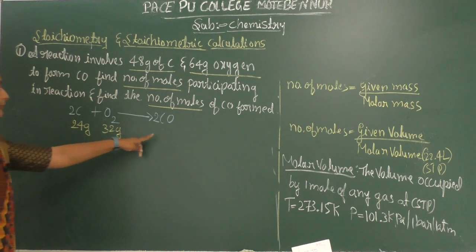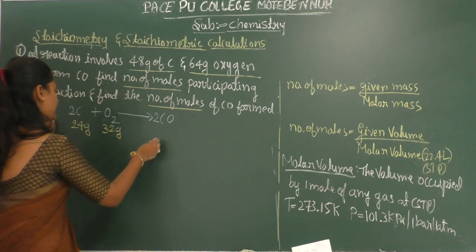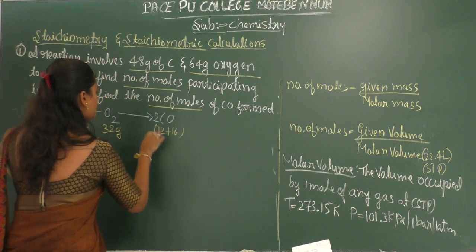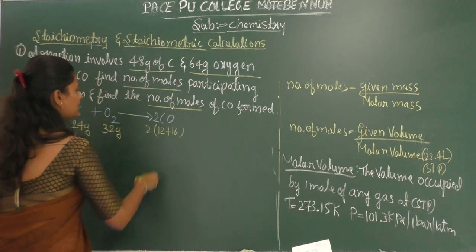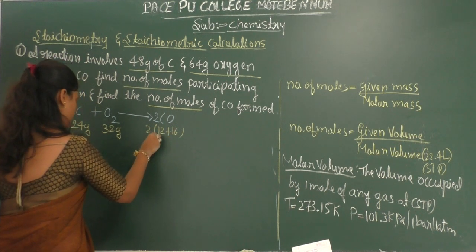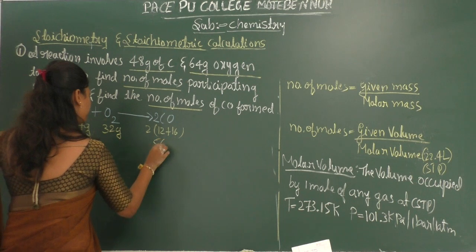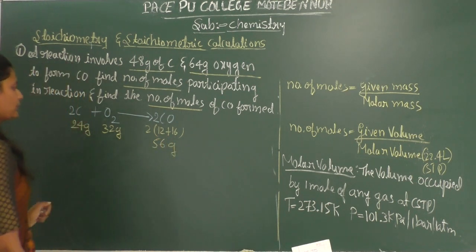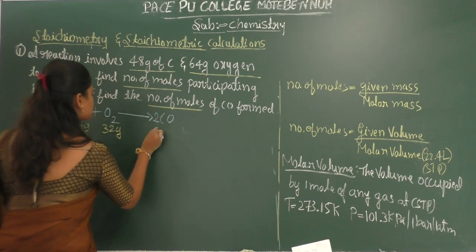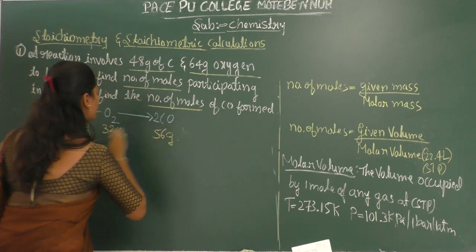It forms 12 plus 16, which is 28, into 2, so 56 grams of carbon monoxide.